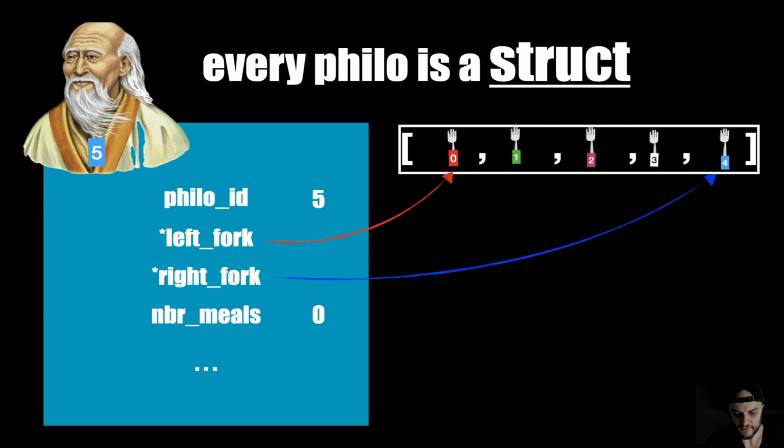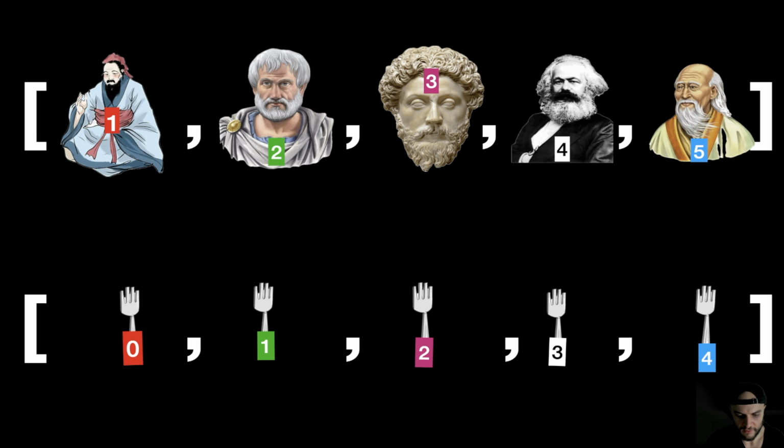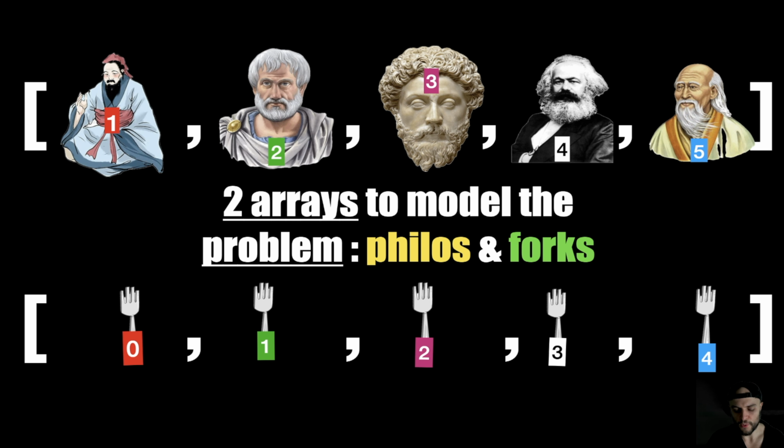So a philosopher is just a struct. We are gonna create 2 arrays of structs. So this is the way by which I model the problem in such a way that the computer can solve it.